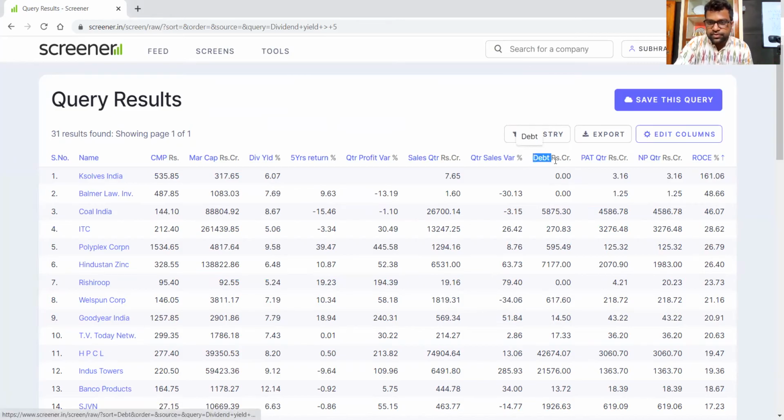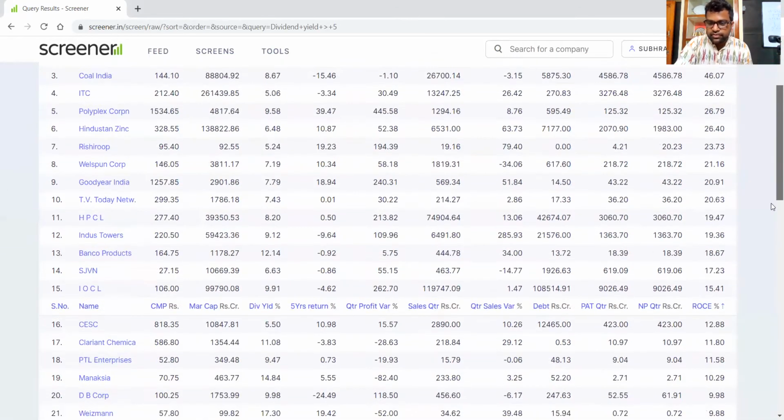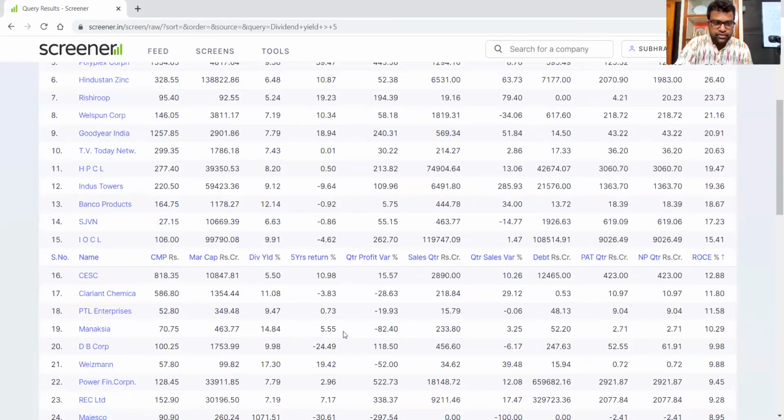Also, the debt of some of the companies is given here. What is the debt of these companies? You see, Balmer Lawrie has no debt. It's a debt-free company. Then Risirup is also debt-free, with very low debt. Banco Products also has very low debt. Goodyear India also has very low debt. Then TV Today Network also has very low debt. So you can see these are the companies which provide a very good amount of dividend, and the debt is also very low. Then Clariant Chemical. So this is the list.